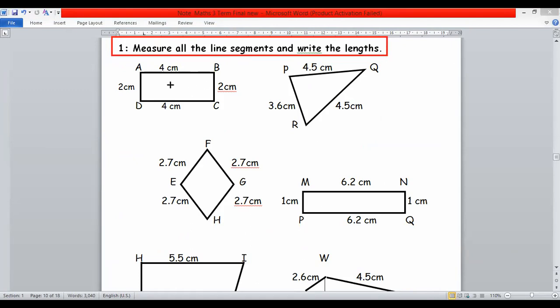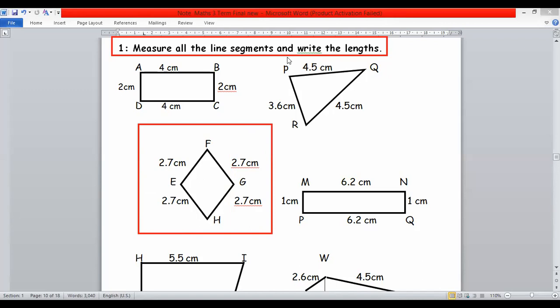Students, this is a rectangle, this is a triangle, and this is a regular rhombus, a diamond, and a rectangle. Some other shapes are also given. So you are required to put your scale and measure each side of each shape with the help of your scale. But remember that you have to measure the lengths in centimeters, so it is better for you.